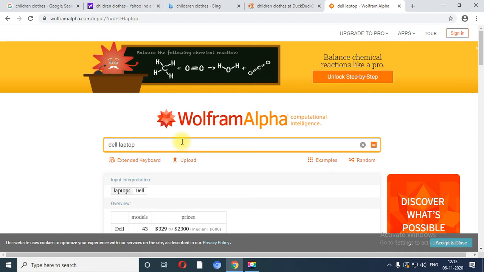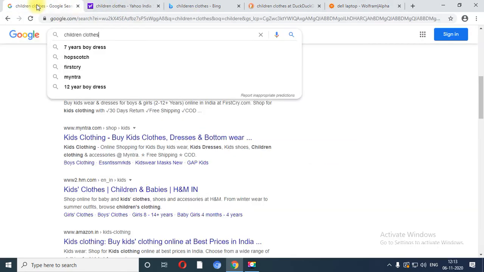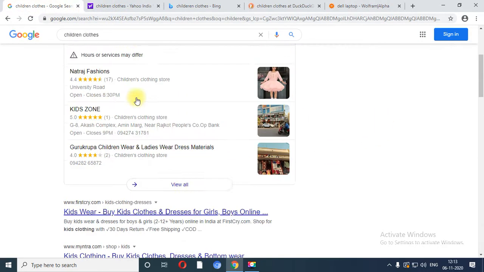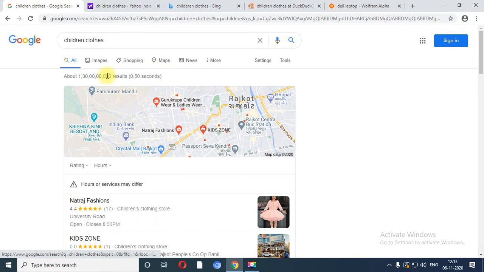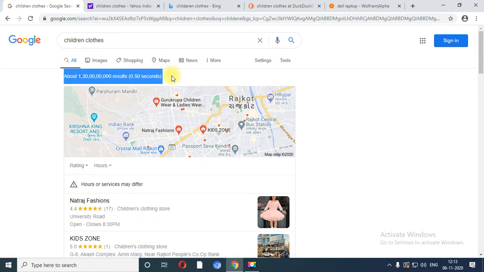In today's session, we have started with the first practical of SEO. I have taken 5 different types of search engines, or we can say we are going to compare the top 5 search engines. In Google, when you search for a particular keyword, it will return the number of results within seconds, as well as at the front part it returns you the map.